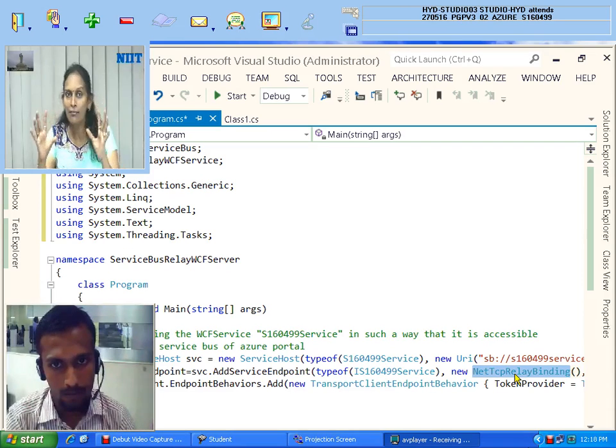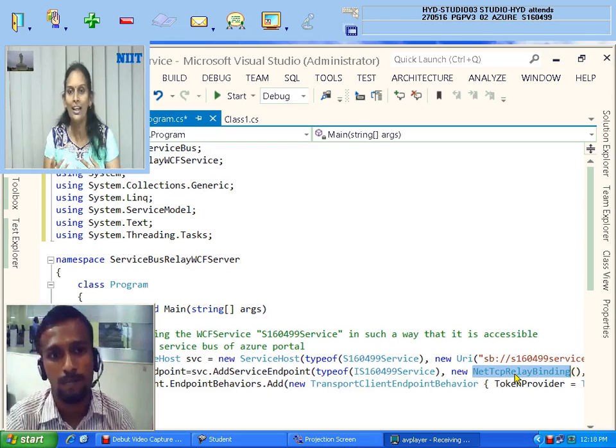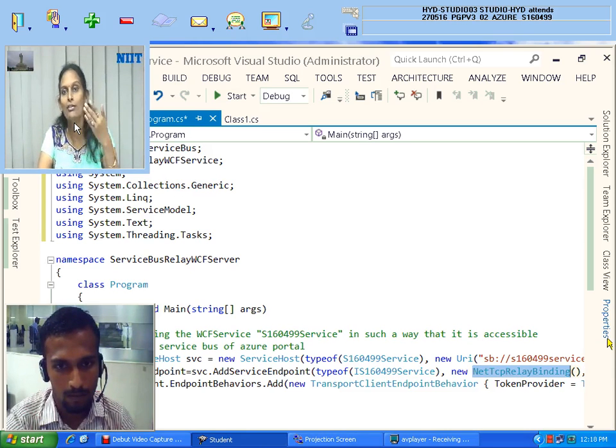By default, they will not be added to your application. So it's our duty. If you want to access those, you need to go to NuGet packages and download it. That is installation. Then all the service bus related namespaces are loaded into your application, so you can access all these classes. Are you understanding?